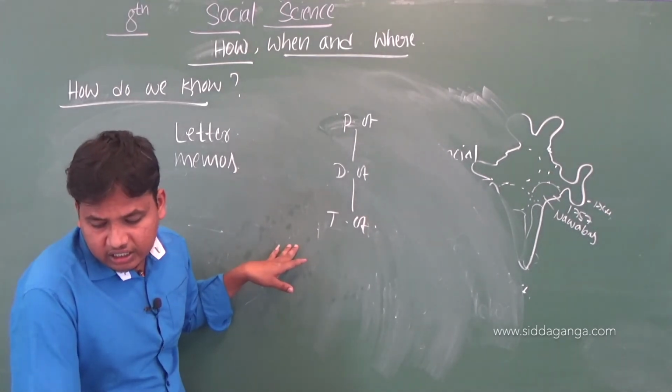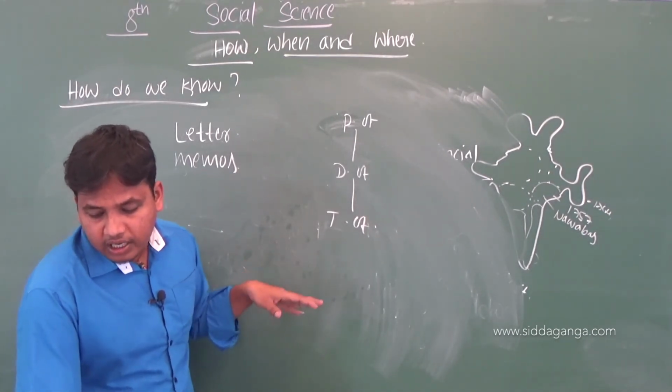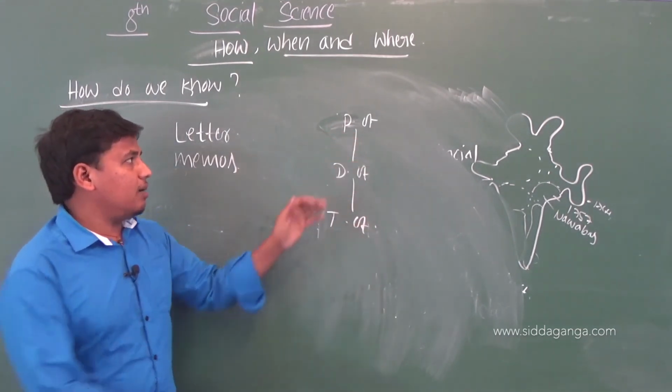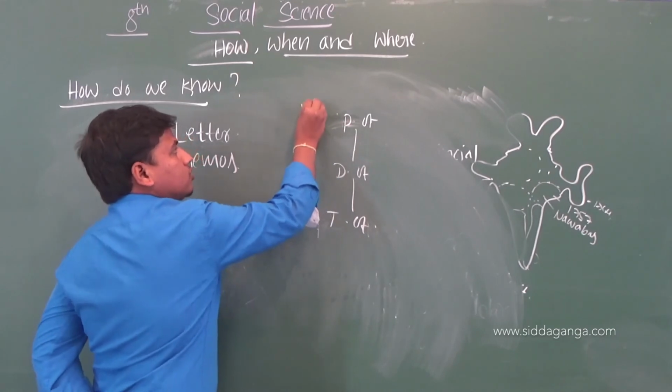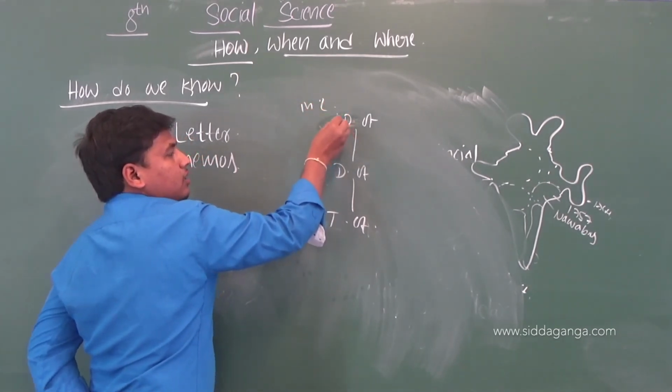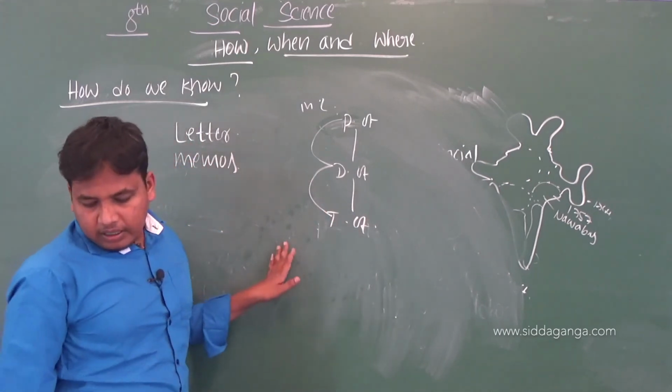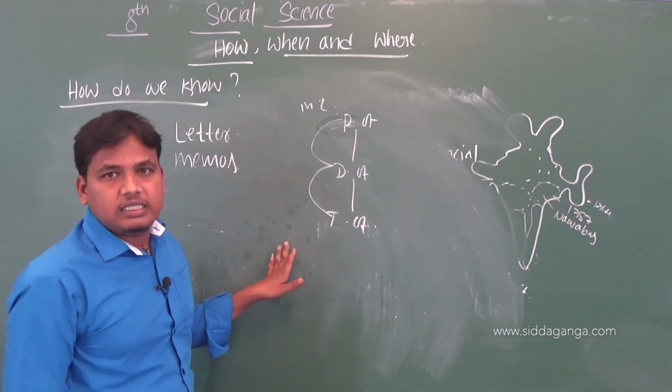And next, instructions and directives that were sent by officials at the top to the provincial administration. Whatever memos and letters were sent from top to bottom can still be seen.